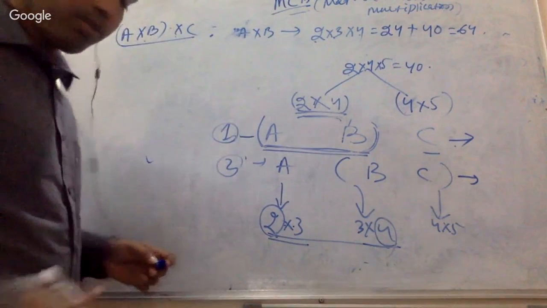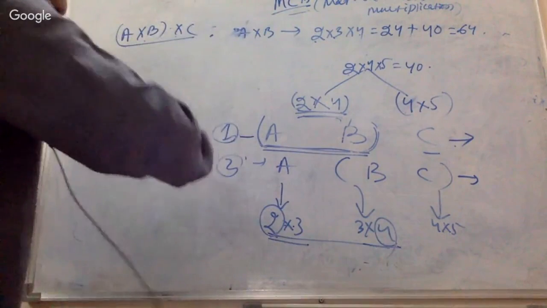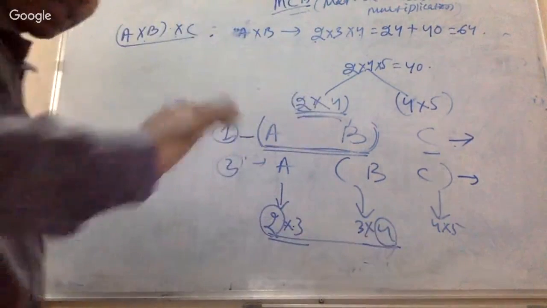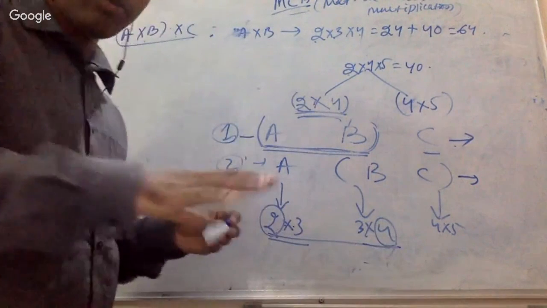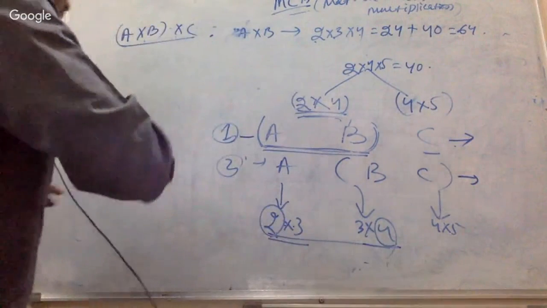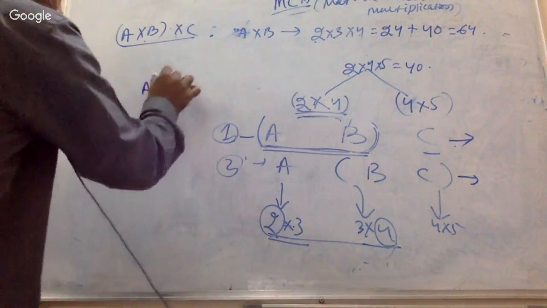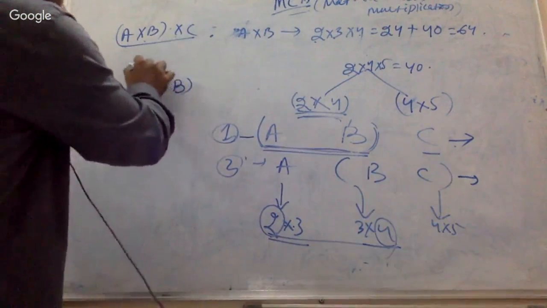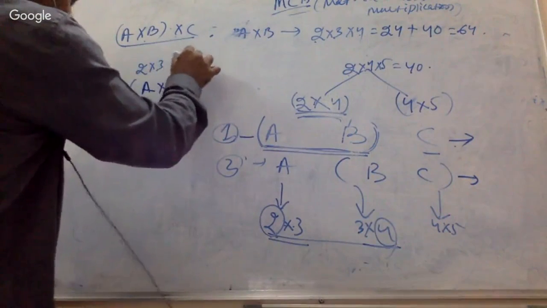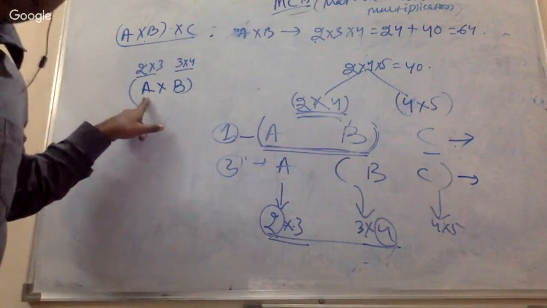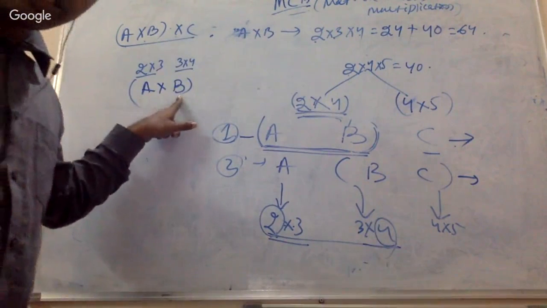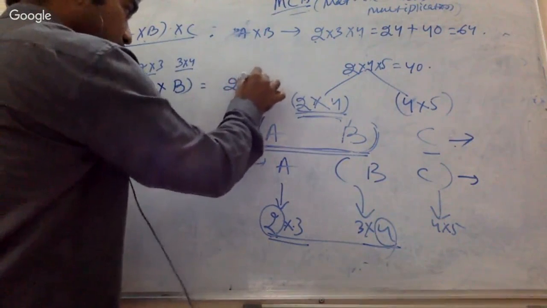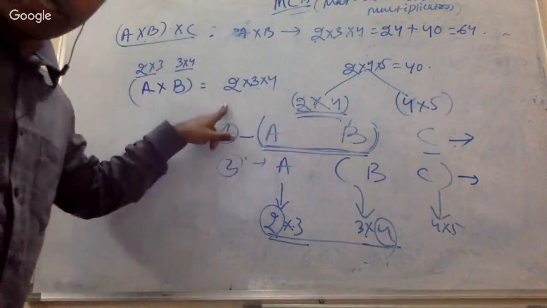I'll tell you once more, maybe. Just let me clarify one thing, because this is a very important concept. If you understood this much, then matrix multiplication is going to be over in 10 minutes. That's not an issue, that's the easier part. For A cross B, the number of operations uses 2 cross 3 and 3 cross 4. The size of matrix A is 2 cross 3, the size of matrix B is 3 cross 4. Then the number of operations is 2 cross 3 cross 4.